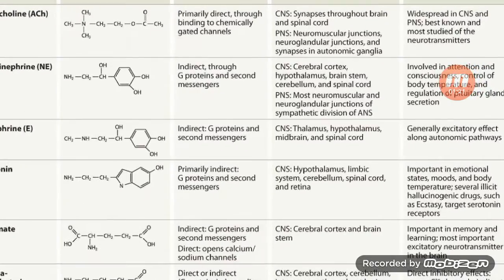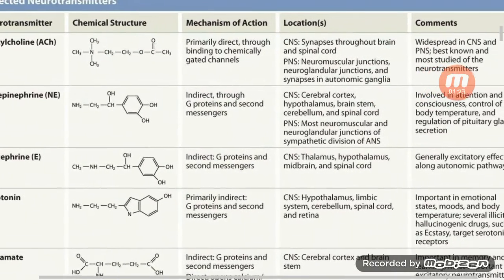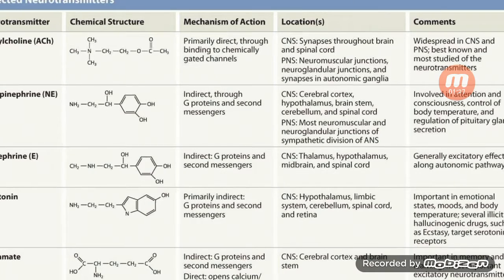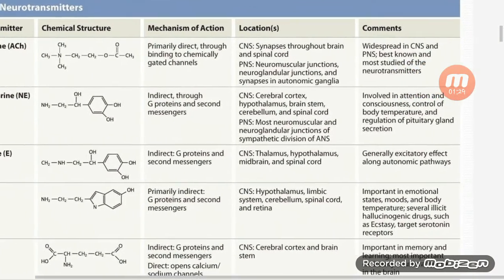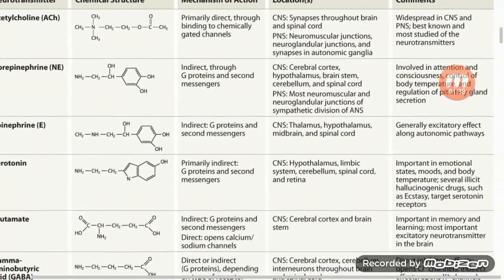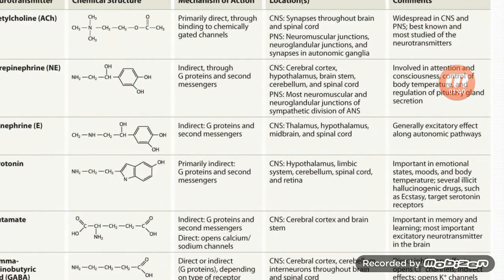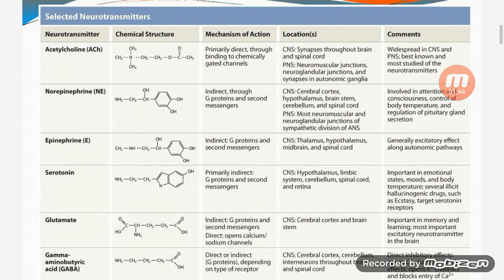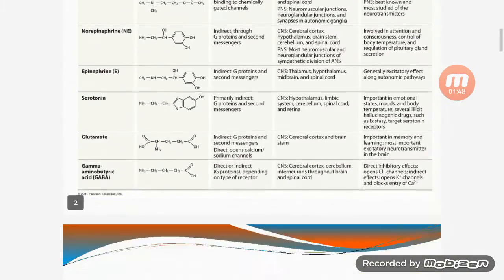Acetylcholine acts primarily through direct binding to a chemically gated channel. Its location is at CNS and PNS synapses throughout the brain and spinal cord, the neuromuscular junction, and synapses in autonomic ganglia. It is widespread in the CNS and PNS, and is the best known and most studied neurotransmitter.